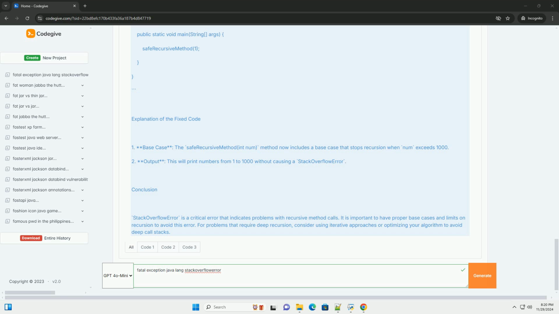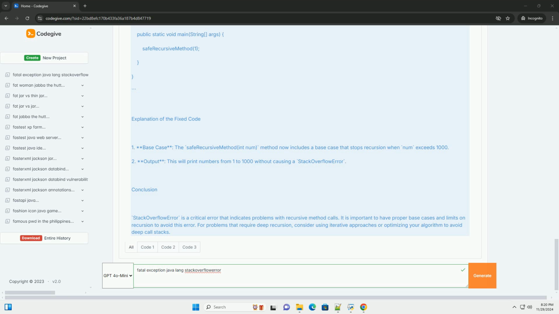2. Main method. In the main method, we call recursiveMethod(1) inside a try-catch block to catch the StackOverflowError. 3. Error handling. When the stack overflow error occurs, it is caught, and a message is printed. Output. When you run the above code, you will see output similar to this until the stack overflows.